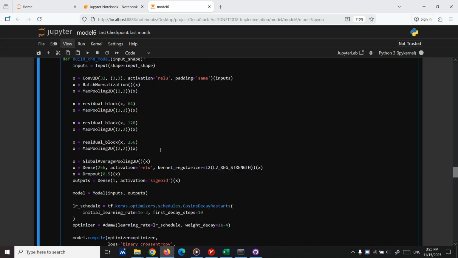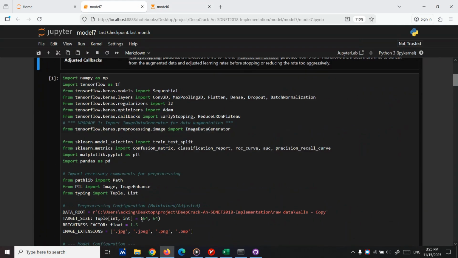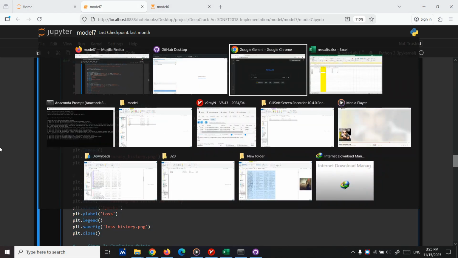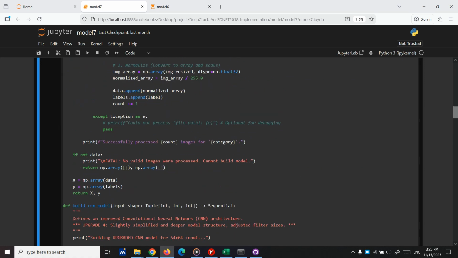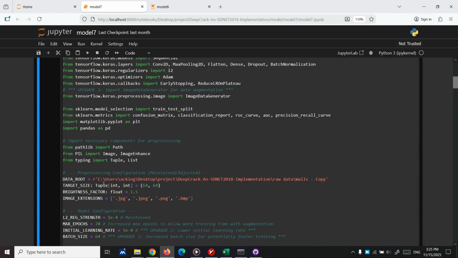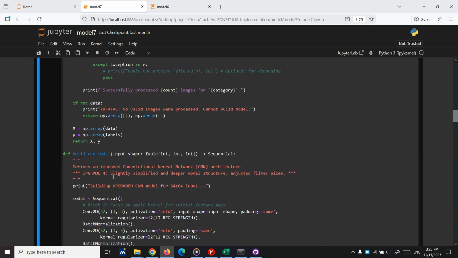Model 7. This is running. Okay, nice. Let's see if we can upgrade it by ourselves first, then take it to Gemini for better upgrades. Let's take a look at the model. Okay, it's reading the data.